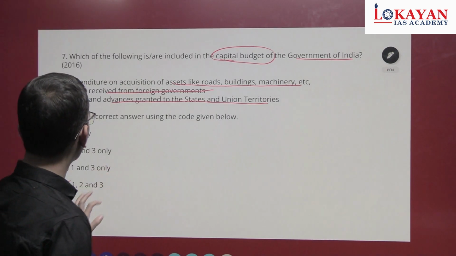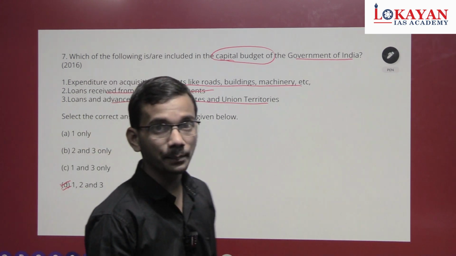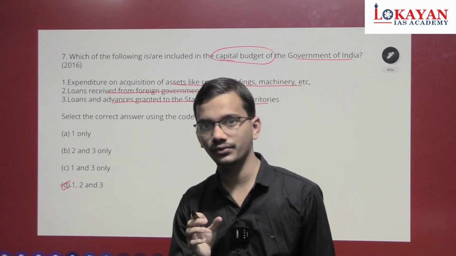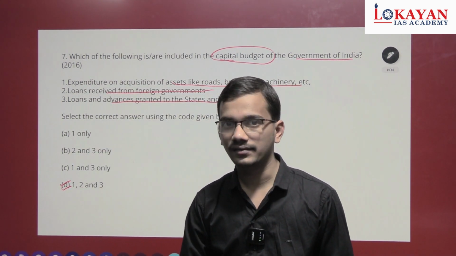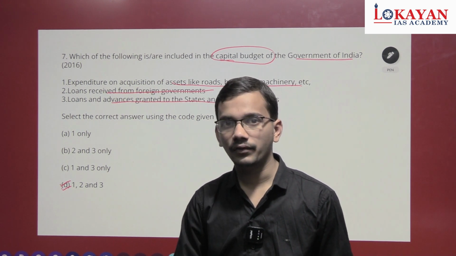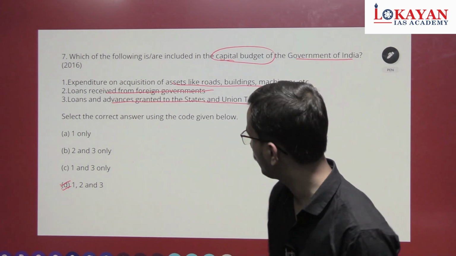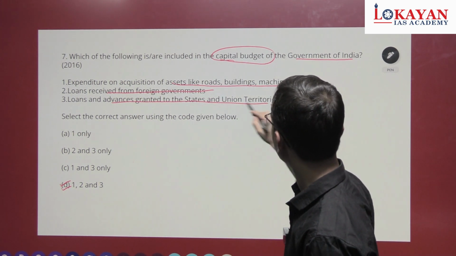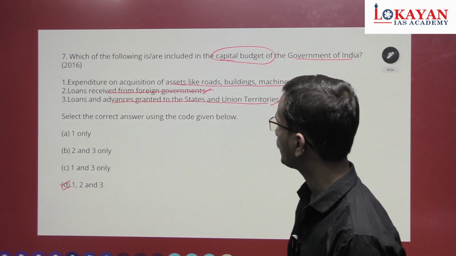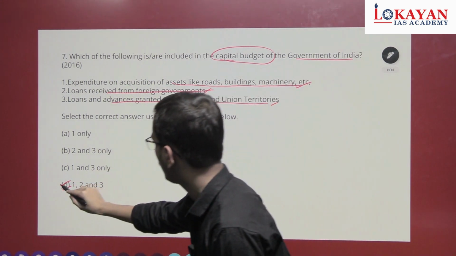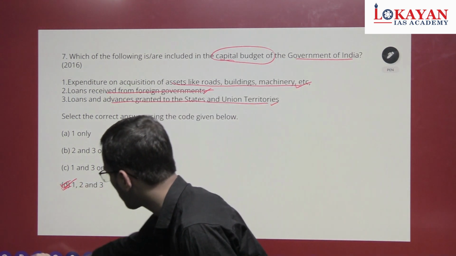Whenever central government extends loan to state government, the principal amount which center receives is capital receipt, and the interest payment which center receives is revenue receipt. So remember this thing. Okay, so that's why third one is correct, second correct, first one is correct. Answer is 1, 2 and 3.